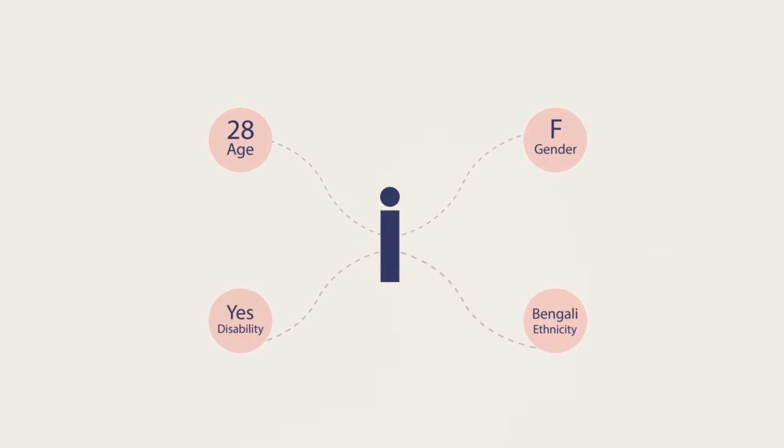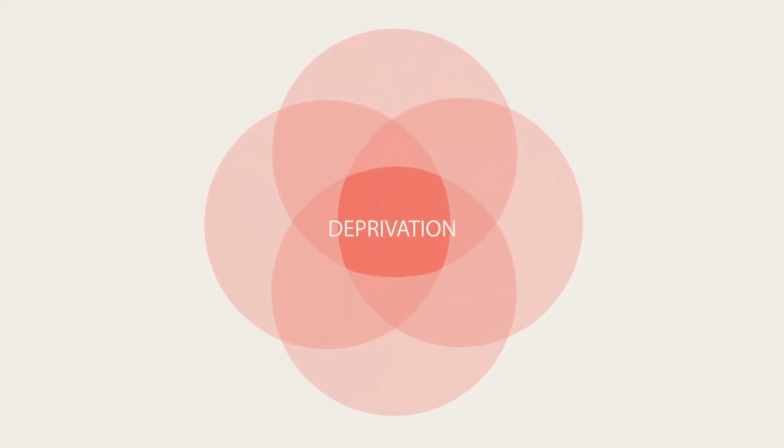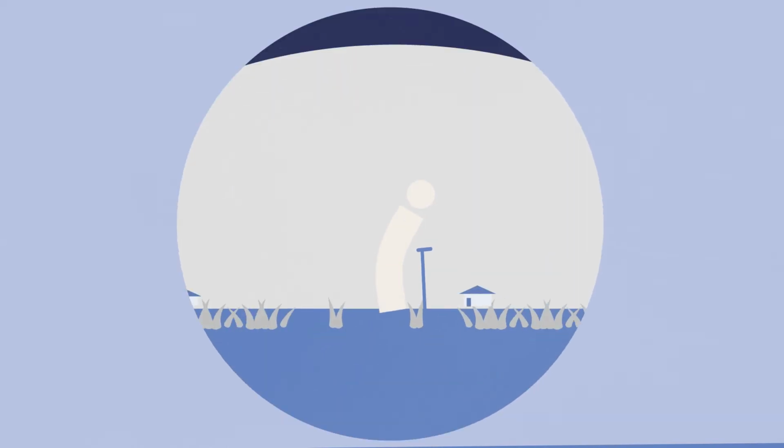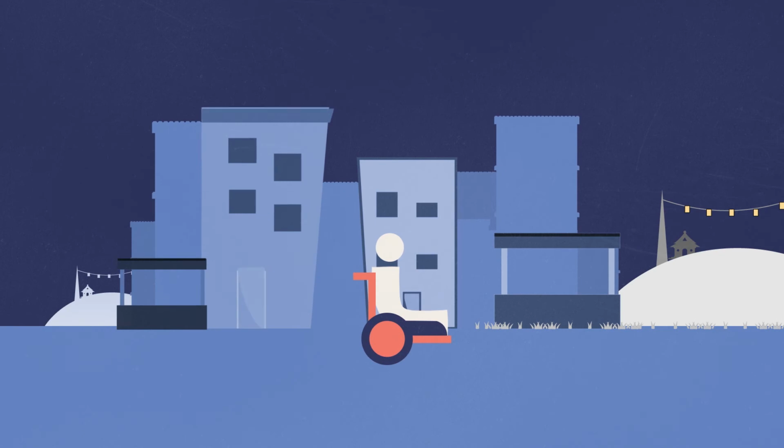The IDM is intersectional. Currently, we can't tell how age, gender, disability, and ethnicity affect the poverty of an individual. But by assessing individuals rather than households, we can see how these differences, along with geography, might intersect to produce or deepen deprivation. For example, an older woman with a disability in a rural area will experience poverty differently compared to a younger woman with a disability in an urban area.